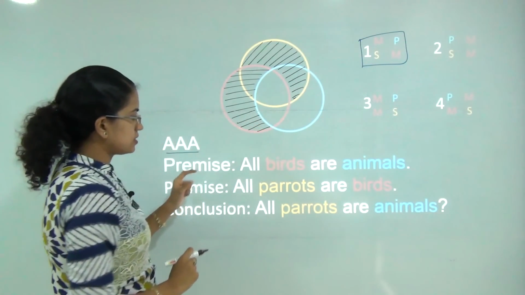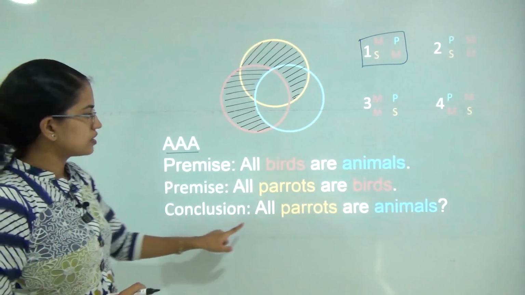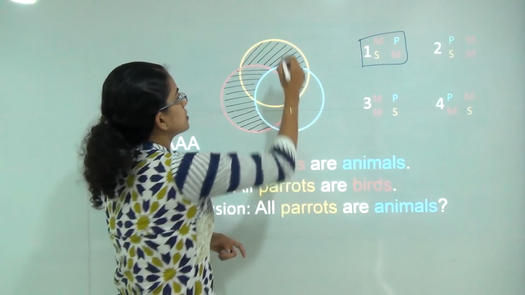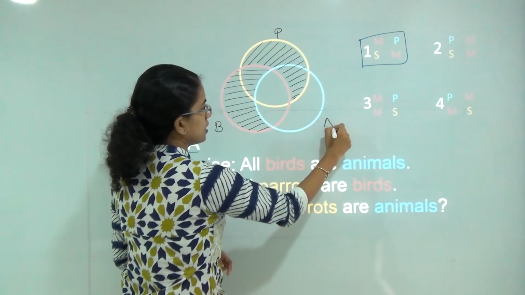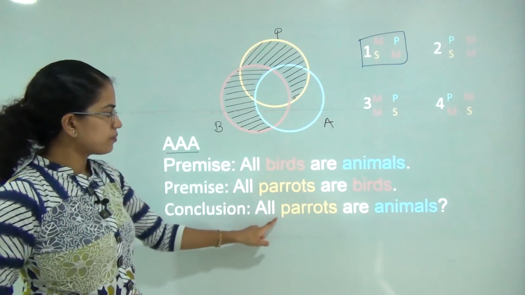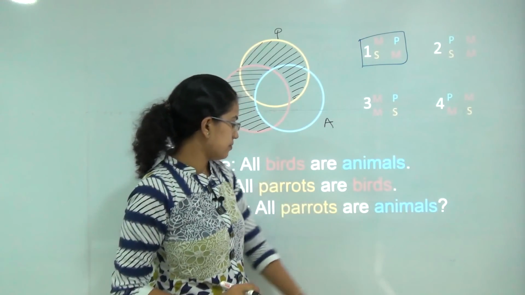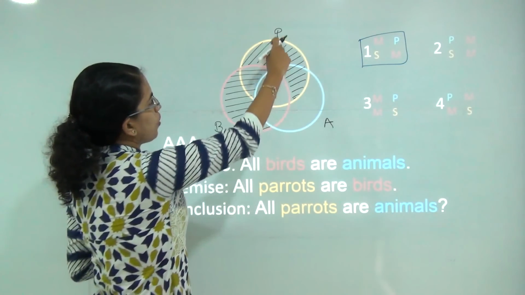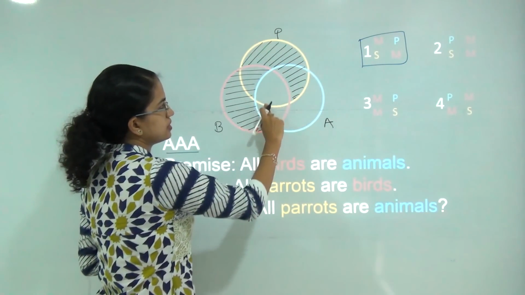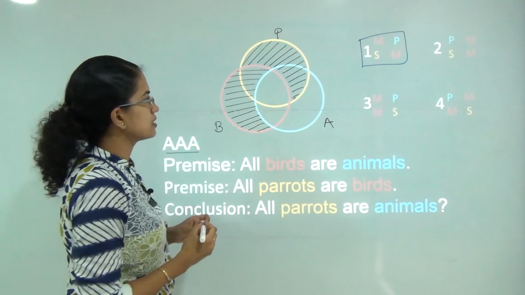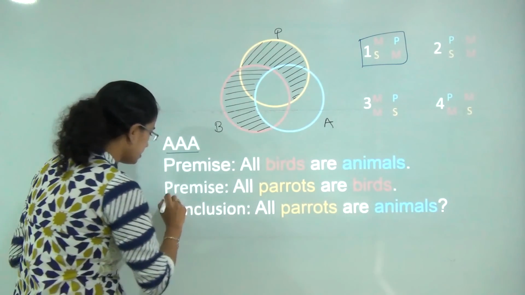Based on this, if I conclude that all parrots are animals, so this is the circle for parrots, this is for birds, and this is for animals. Now if I conclude, all parrots are animals, so all parrots are falling into the circle of animals. That is correct. So this would be a correct conclusion.